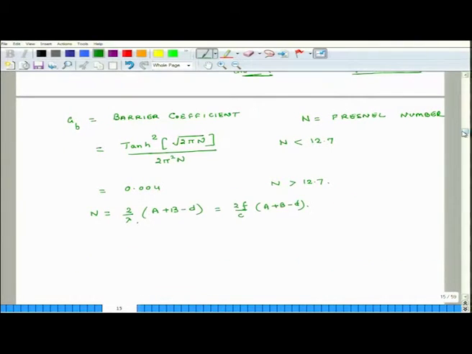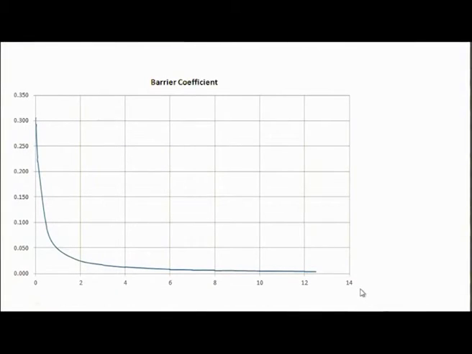Okay. I wanted to show you how AB changes with respect to n. So, I have a graph for that. So, this is the graph for barrier coefficient. What does it show? That as n becomes small, the barrier coefficient, so this is AB, as n goes down, AB goes up.